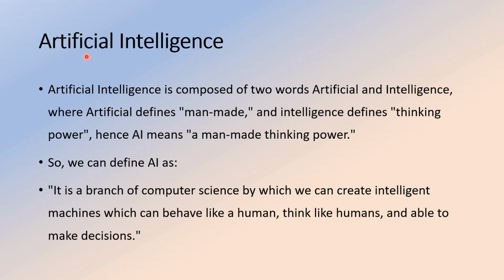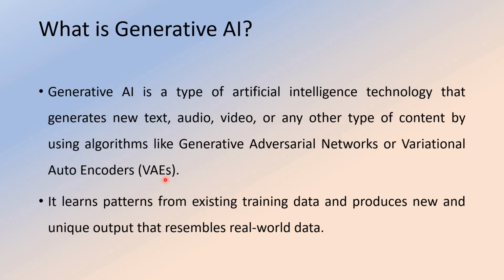It is composed of two different words, artificial and intelligence. A human-made intelligence which develops machines that act like humans, think like humans, behave like humans, and make decisions like humans. This is the definition of traditional artificial intelligence.